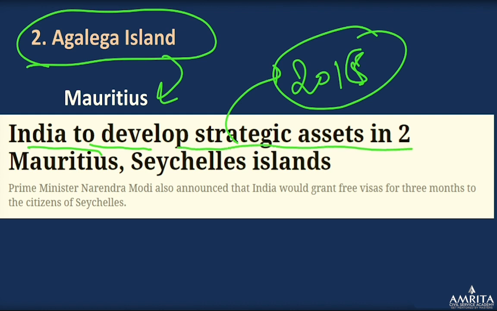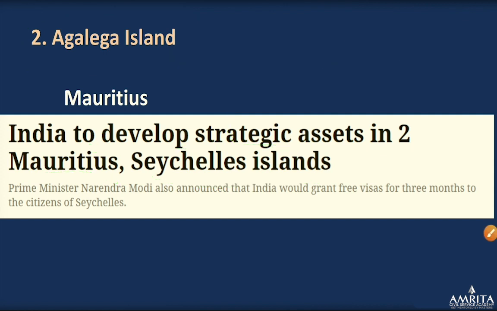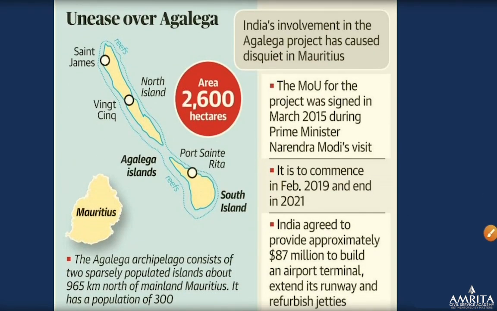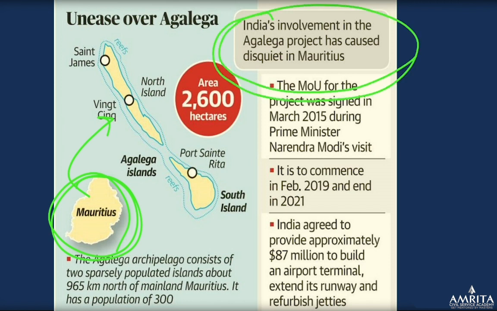India to develop strategic assets in two islands, in Mauritius and Seychelles. We'll discuss both of them. First is Agalega Island. The location of Agalega Island is in Mauritius. We'll see the location in the whole Indian Ocean region as well, but this is with respect to Mauritius. Now why is it in the news? Basically because there have been some issues in the Indian project. Indian involvement in the Agalega project has caused disquiet in Mauritius.